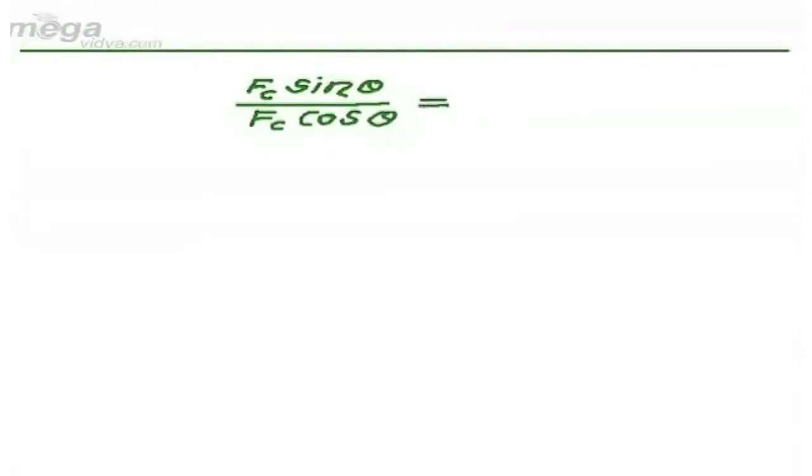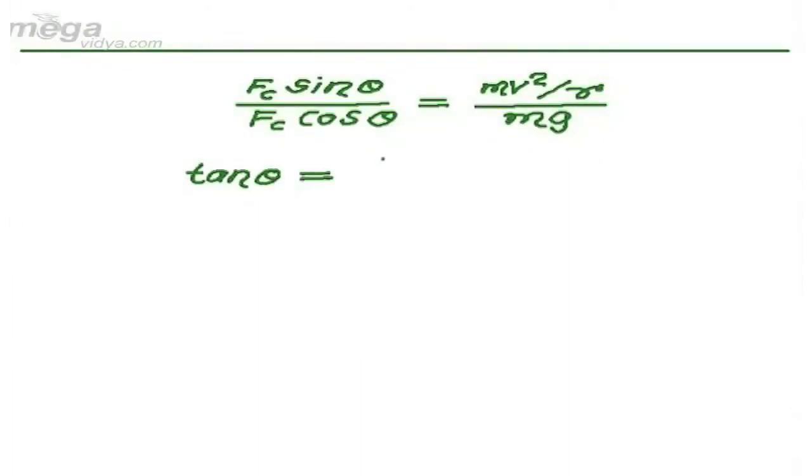Now, by dividing those two equations, Fc sin theta divided by Fc cos theta is equal to mv square by r divided by mg, which finally gives tan theta equal to v square upon rg.